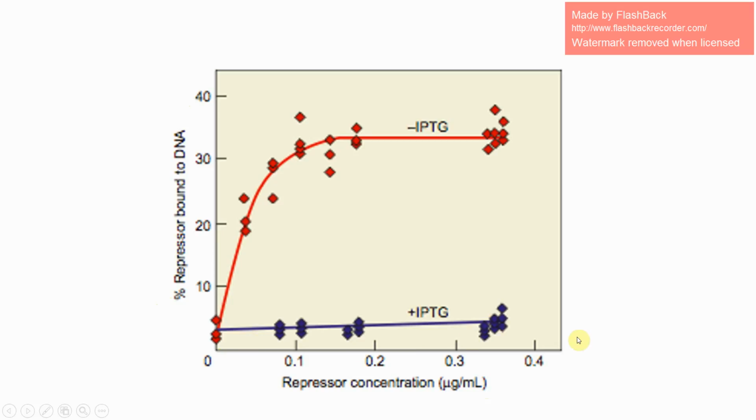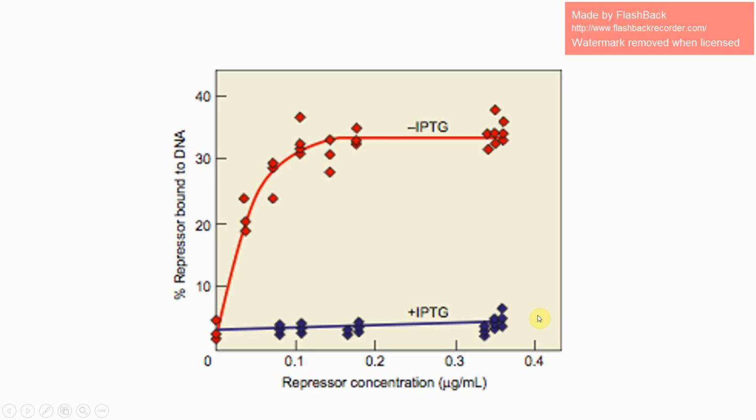Now there are a few conclusions we can make by looking at this graph. First, I want to point out that there's background noise, right here, because when you have zero repressor concentration added, you still have some repressor bound to DNA. Without IPTG present, it levels off at around 33%, so you know that's about the maximal amount you'll get bound to your DNA. You can also see that with IPTG present, there's a minimal increase in DNA bound, but not that much.